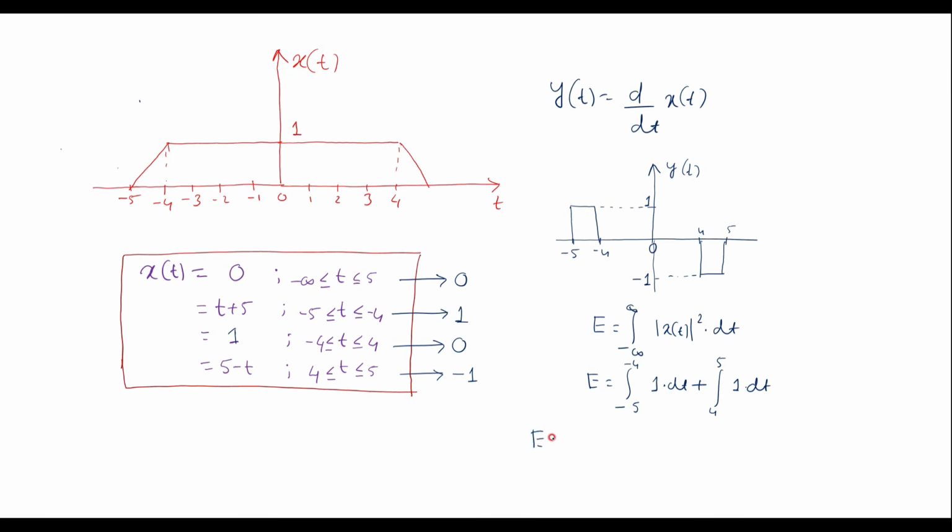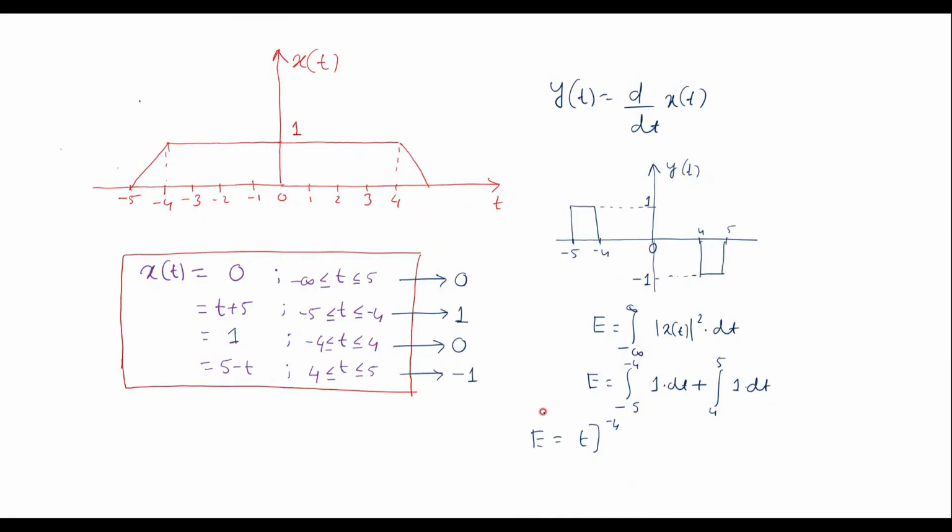Therefore I can write E is equal to, integration of 1 is t, from minus 5 to minus 4, plus t from 4 to 5. By simplifying this, it is minus 4 minus of minus 5, that is 1, plus 5 minus 4, that is 1. So E is equal to 2. Therefore, energy of signal y is equal to 2 joules.